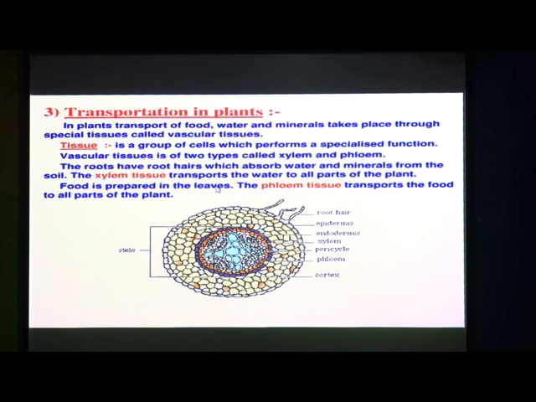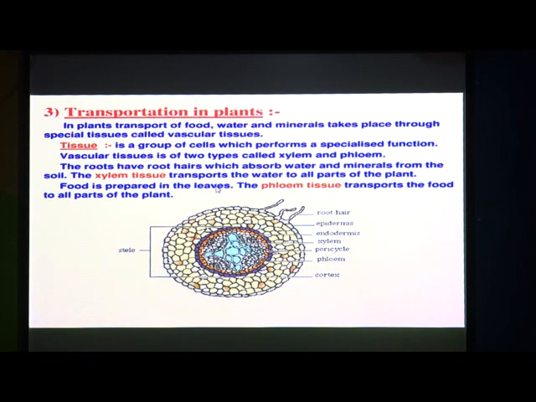The phloem tissue transports the food to all parts of the plant which is prepared in the leaves. So, here you can see a structure is given,